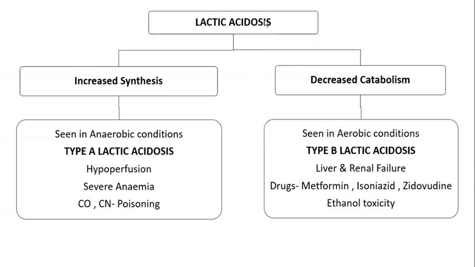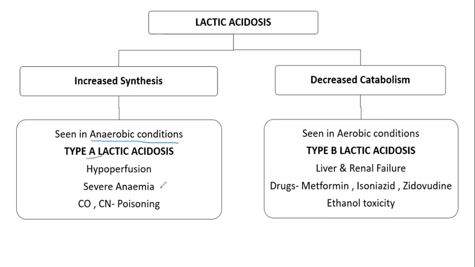Then the second important condition is lactic acidosis. This lactic acidosis is mainly of two etiologies. One is increased lactic acid production or decreased lactic acid catabolism. Increased synthesis is seen only in anaerobic conditions. When we have that anaerobic condition, such type of lactic acidosis is called type A lactic acidosis. It is seen in anaerobic conditions.